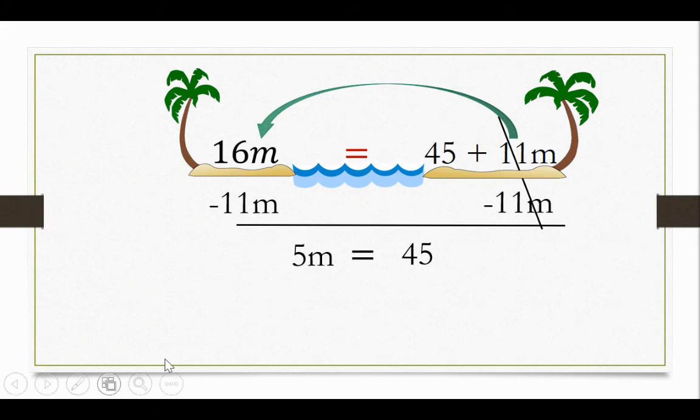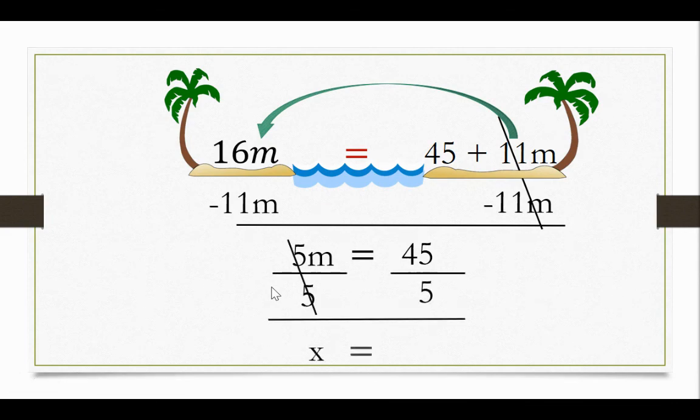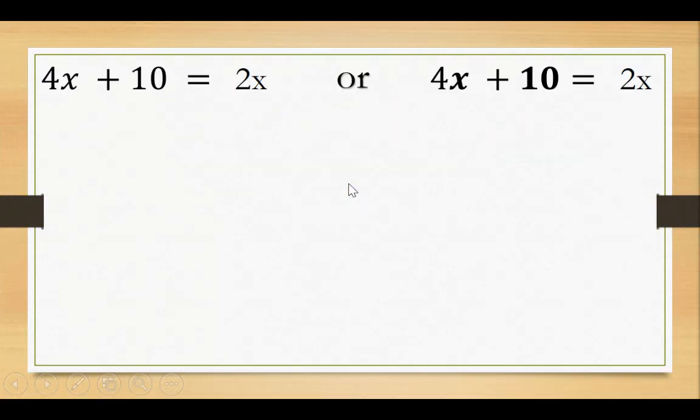So you know how to solve this. It's a one-step equation. We've been doing this for 4 lessons. So you divide by 5, and you get x is equal to 9. So this right here is the only new step. It's trying to get the variables on the same side, okay?